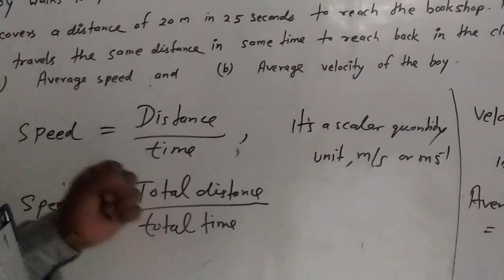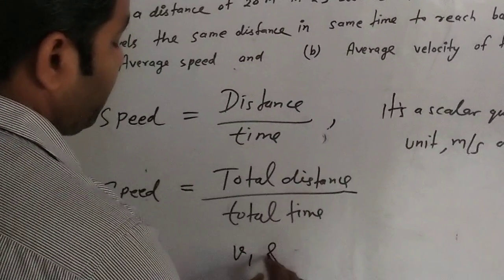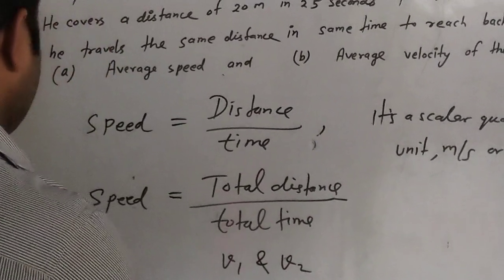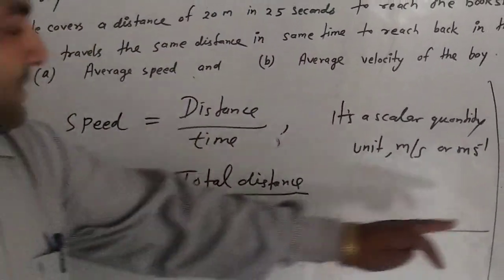Suppose the speeds are given in terms of v1 and v2, then there is an important formula for calculating average speed and average velocity directly.